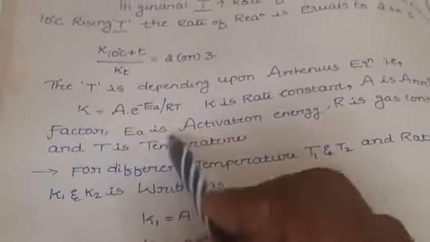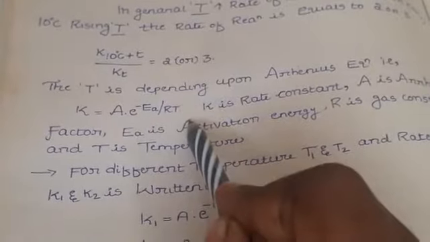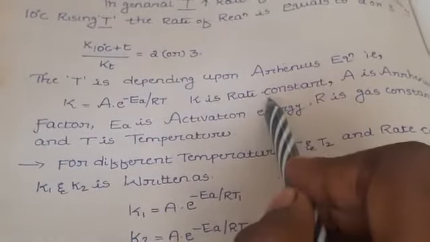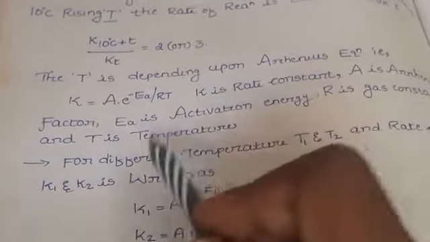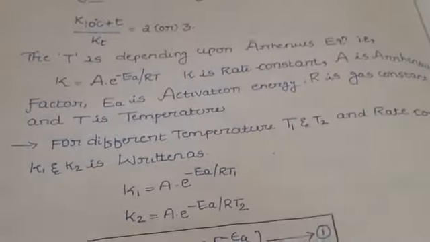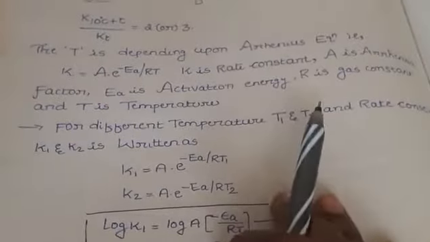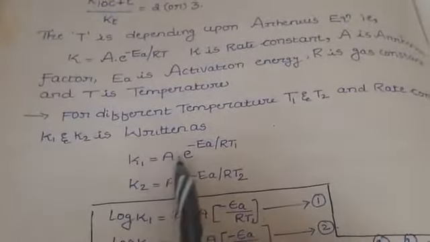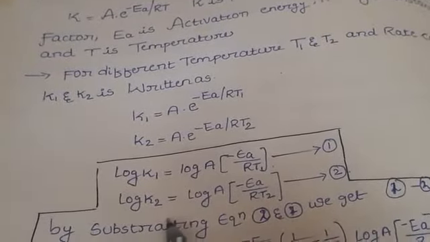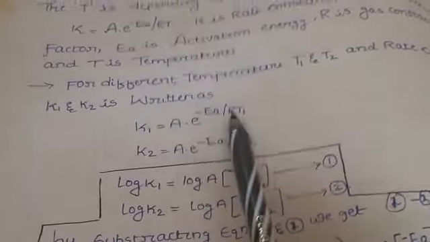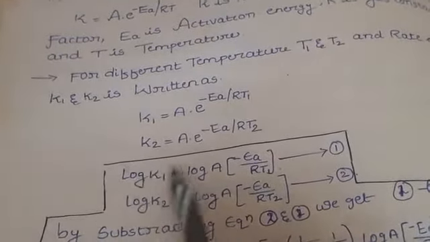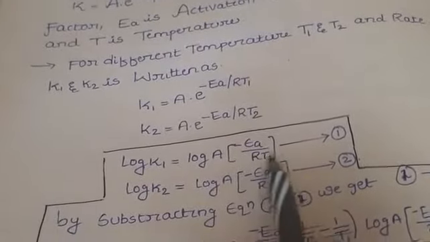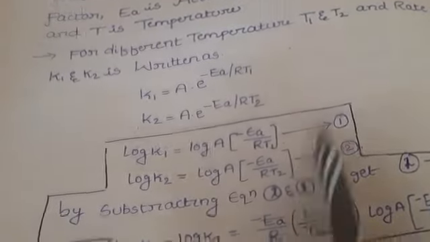Depending upon the Arrhenius equation, that is K equals A into e to the power minus EA by RT, where K is the rate constant, A is the Arrhenius factor, EA is activation energy, R is the gas constant, and T is temperature. As we know, for different temperatures T1 and T2, the rate constants K1 and K2 can be written as follows. Take log of K1 and log of K2. Why log? Because an exponential term is there, so we take log: log A, e to the power minus EA by RT1 and minus EA by RT2.